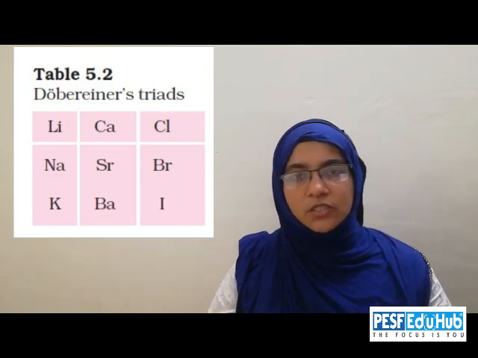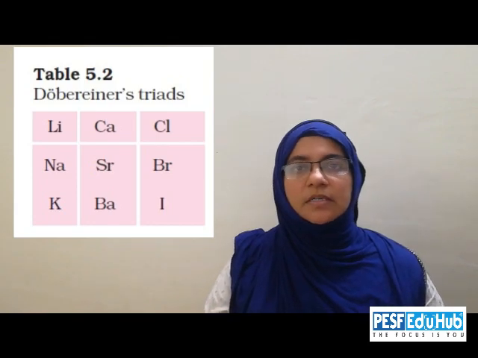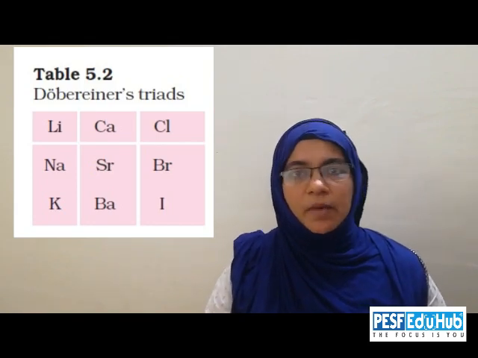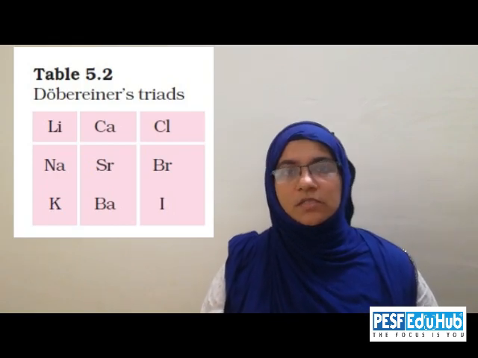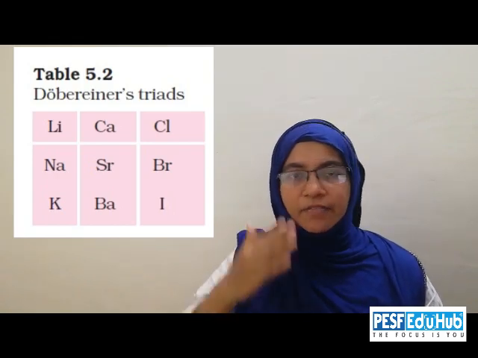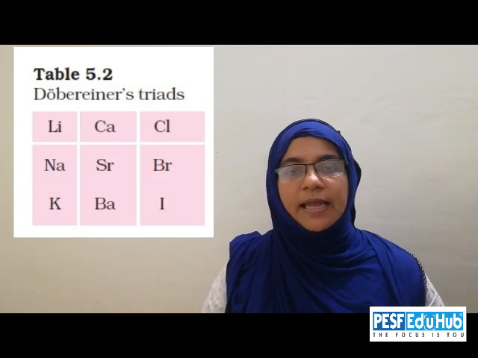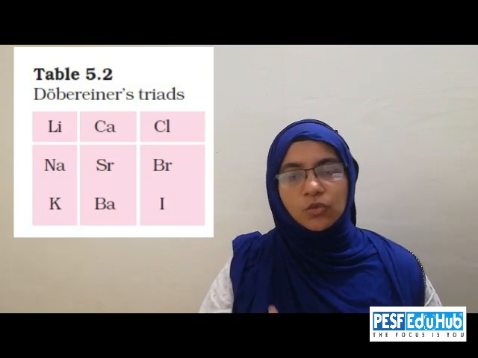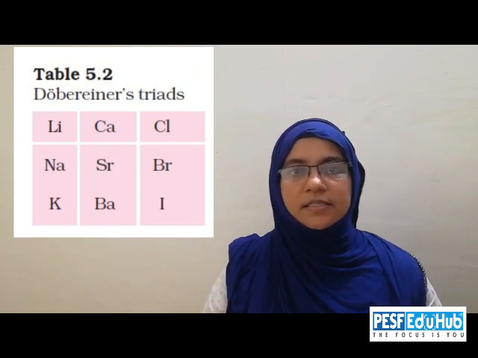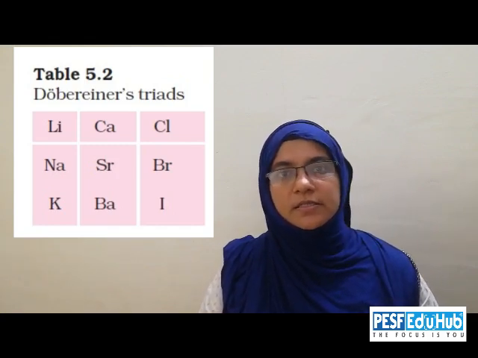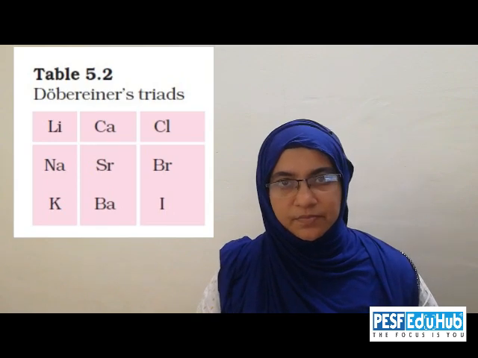And according to him, the atomic mass of the middle element was equal to the average of the sum of the atomic masses of the other 2 elements in a group in the triad. This is the peculiarity of Dobereiner's classification.